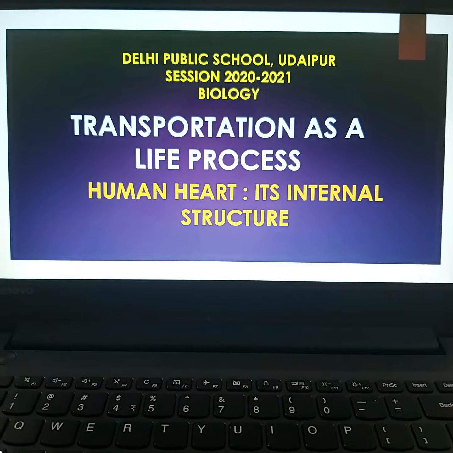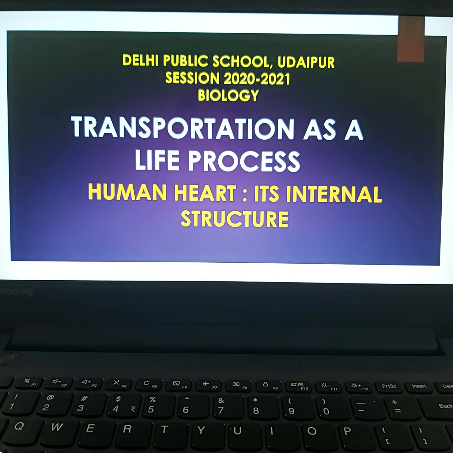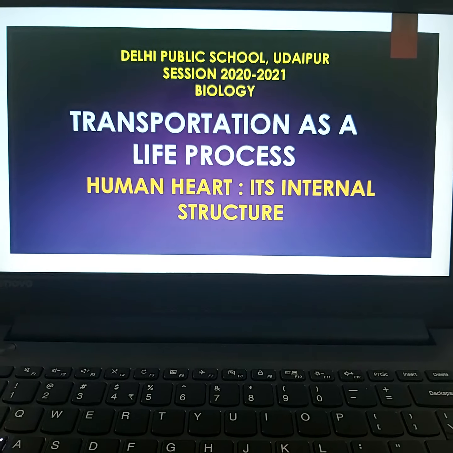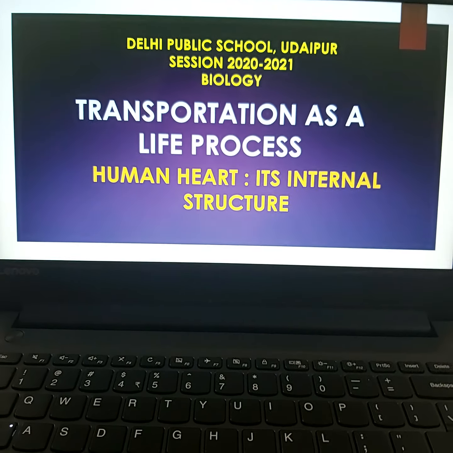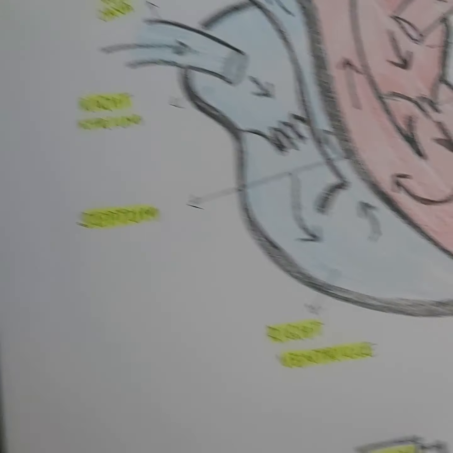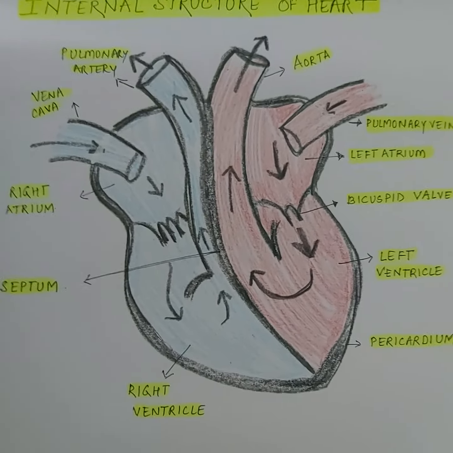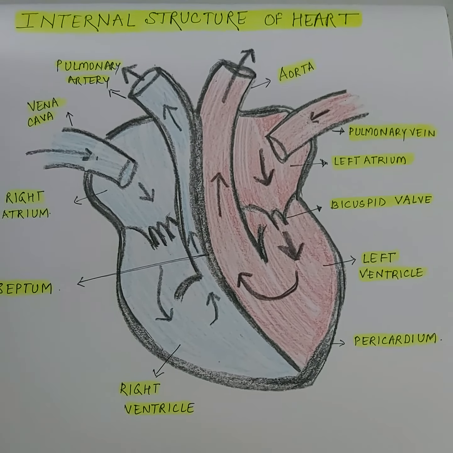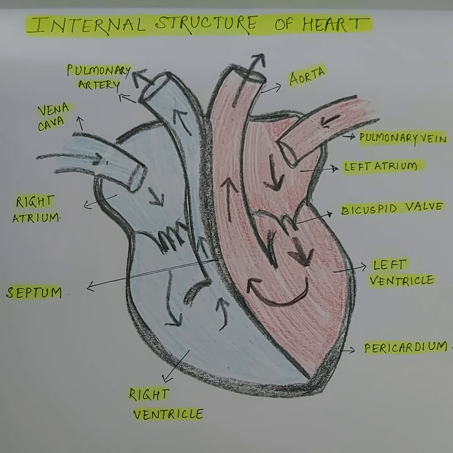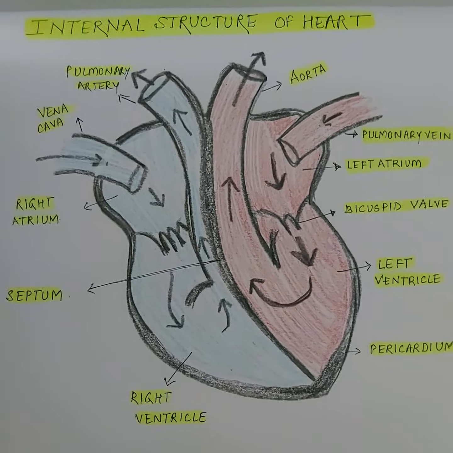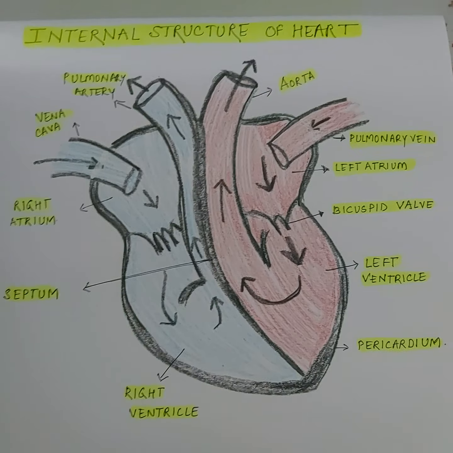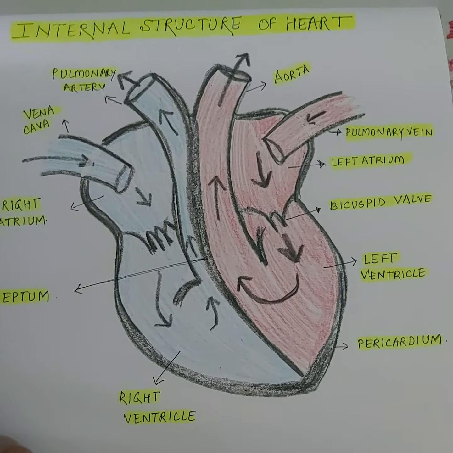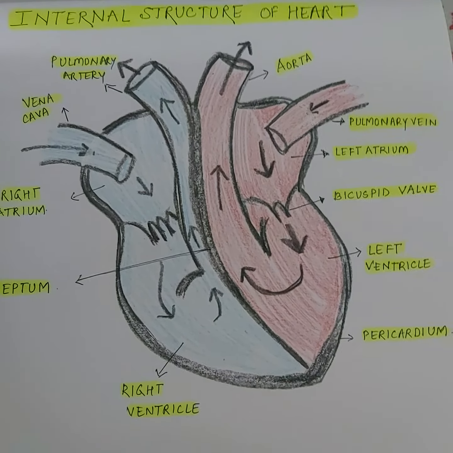So let us learn about this amazing organ, and my focus today in the lecture will be explaining the internal structure of the heart. Children, let us see the diagram and understand this. This is the diagrammatic representation showing the internal structure of the heart. It is quite a simplified diagram which I have drawn for you to understand, because in your book there is the 3D diagram which you might not be able to understand. So for simplifying things, I have drawn this diagram. Please have a closer look and understand.